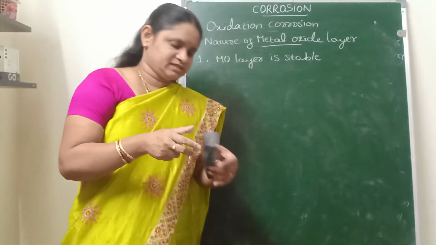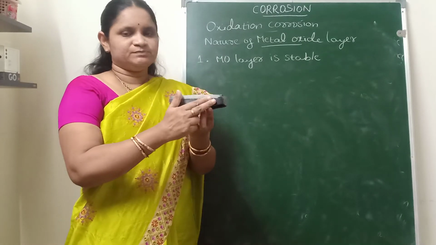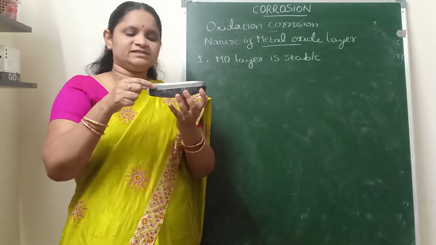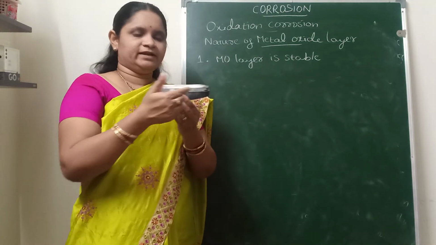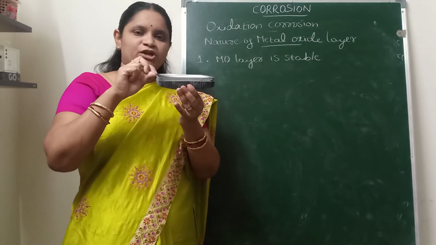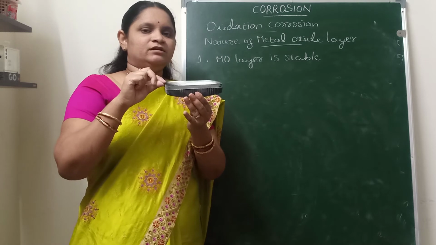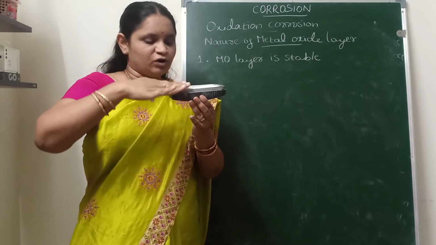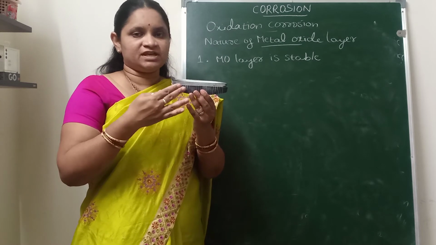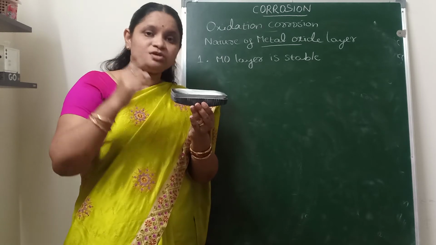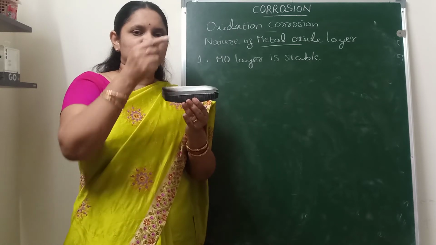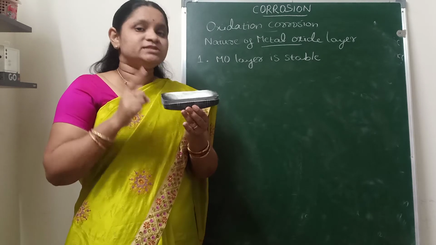For example, this black color one is a metal, and this layer is the oxide layer. If this metal oxide layer is a stable layer, then it will firmly stick onto the metal surface and it will not allow further attack of the atmospheric oxygen, because it is the stable one.